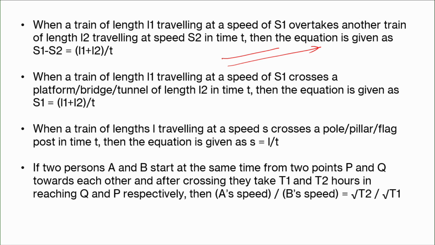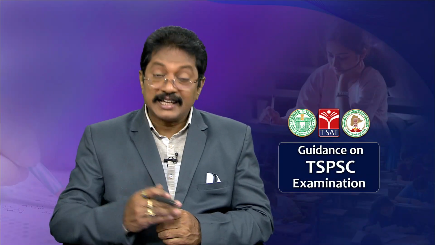So, just remember it. When the two trains cross each other, then S1 plus S2 is equal to L1 plus L2 by t. Whereas, when the first train overtakes the second train, then S1 minus S2 is equal to L1 plus L2 by t. This is very important. Okay. Now, coming to the next one.